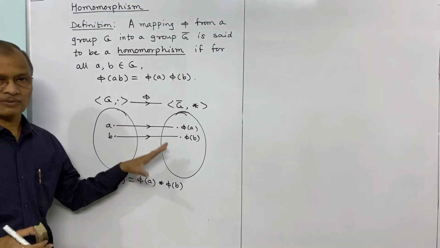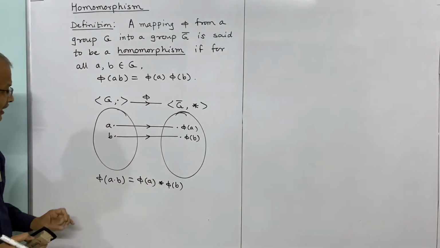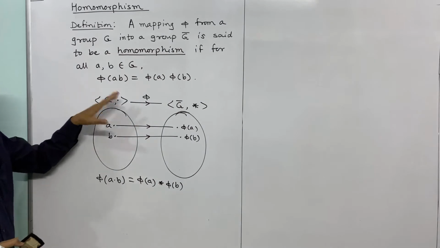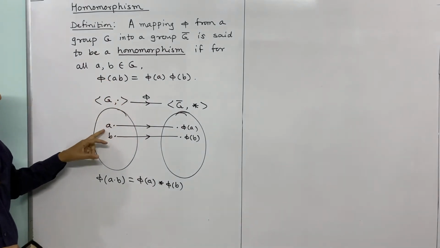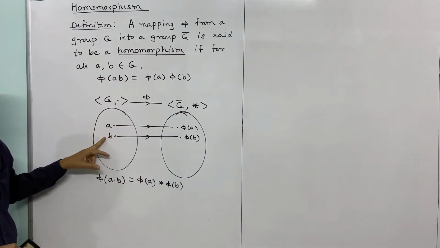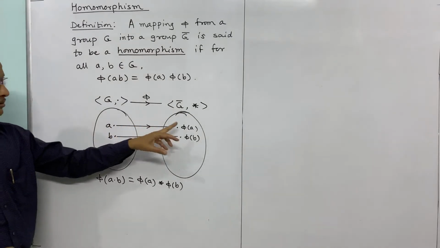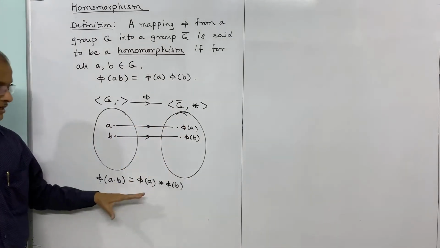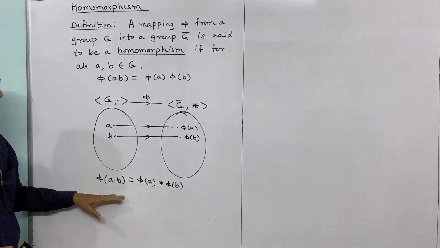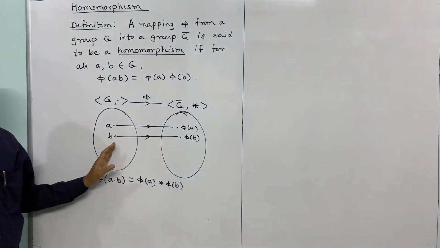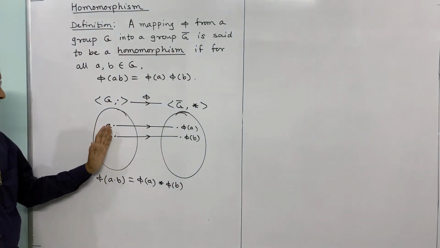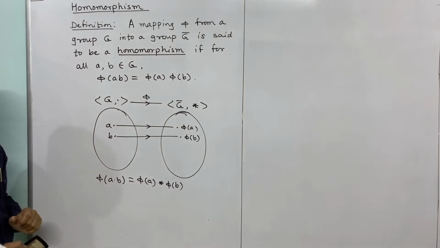The operation may be different or may be the same, and thus it preserves the structure, that is, the image of this product is equal to the product of their images. This is a structure preserving property, and the mapping or the function is said to be a homomorphism.